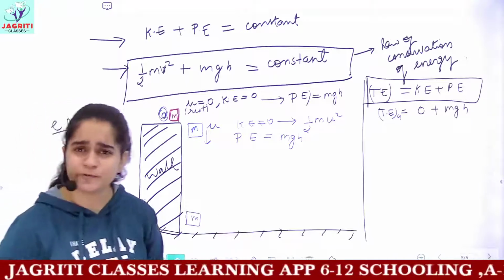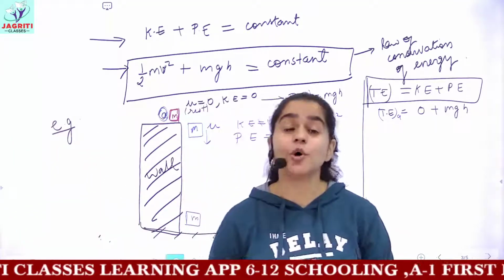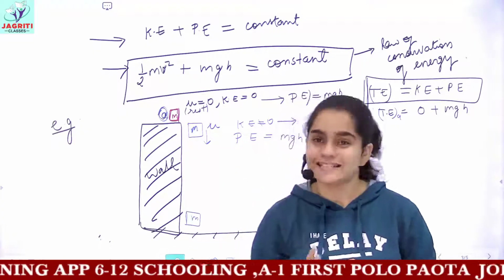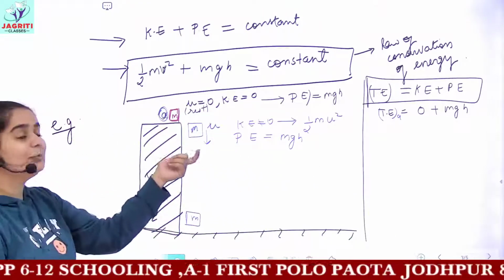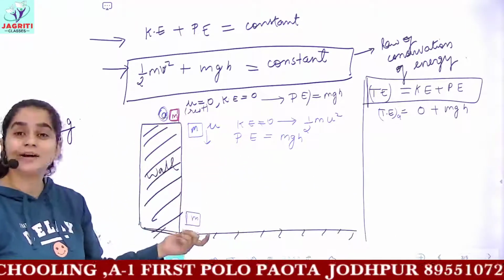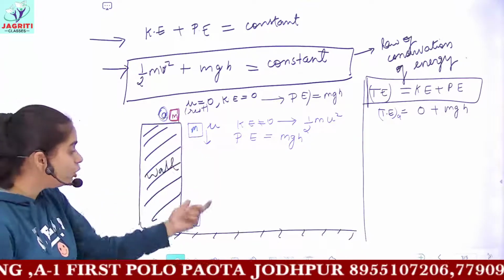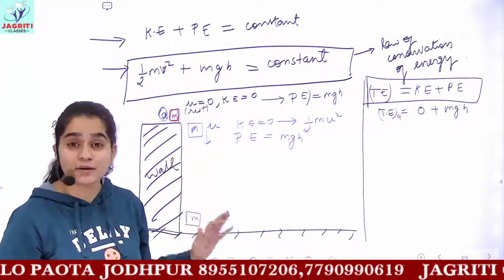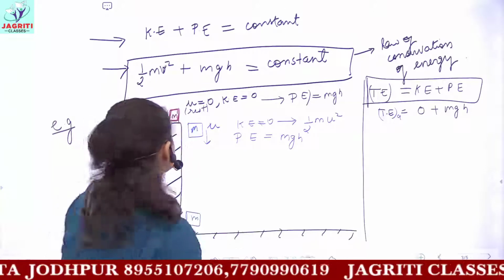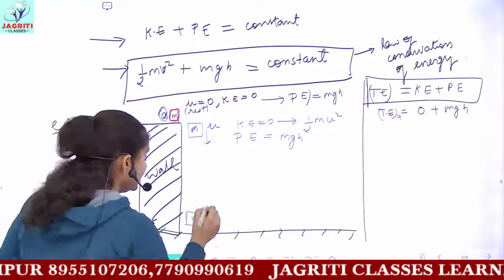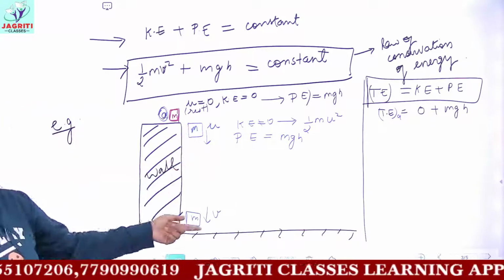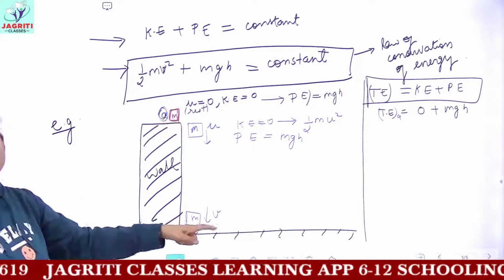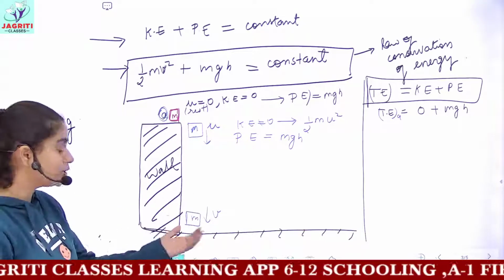What is the condition of free fall? Free fall is when an object moves only under the influence of gravity and you take the air resistance to be 0. So here we are assuming that air resistance is 0, the block is undergoing a free fall motion, so it is only moving under the influence of gravity. Whenever an object moves only under the influence of gravity, it gets accelerated because the gravity is pulling down. Acceleration means its velocity would change in a particular time t. So from the u velocity, its velocity increased to v when it was falling down.